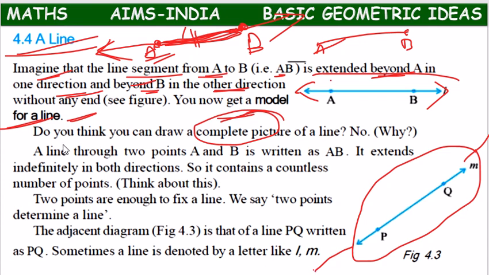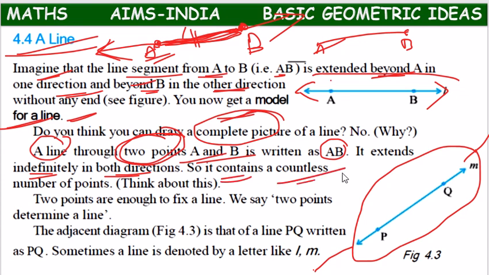But a line can be drawn through 2 points, through any 2 points. Suppose if AB is there, through AB we can draw a line and we can name it as AB. So it indefinitely extends in both directions, beyond A and beyond B. So not only AB, it will contain countless number of points.